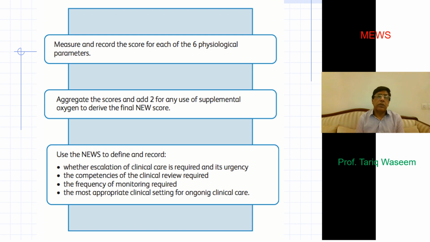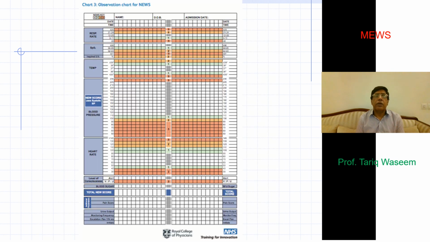The competencies of clinical review required, the frequency of monitoring required, and then the most appropriate clinical setting for ongoing critical care, like whether the patient needs to be shifted or transferred to the next unit.